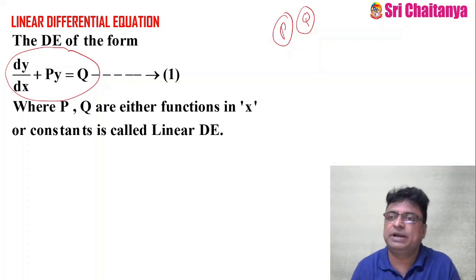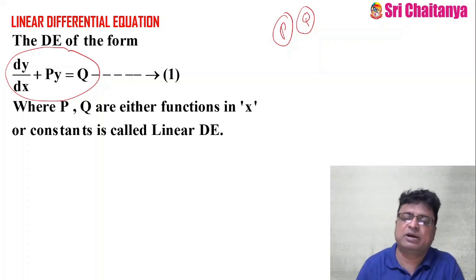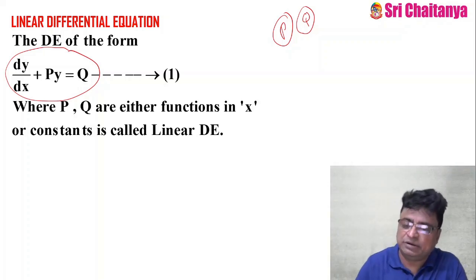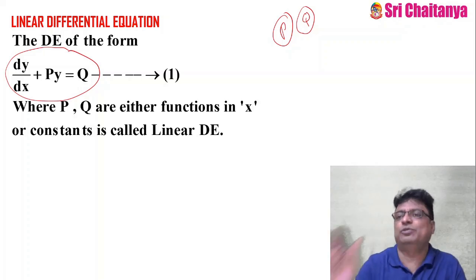Here p and q are functions of x only, or they may be constants, because every constant function we can write as either a function of x or a function of y. That is a different story. But either they are constants or functions of x only, provided x is the independent variable. If y is the independent variable, automatically p and q are functions of y only.